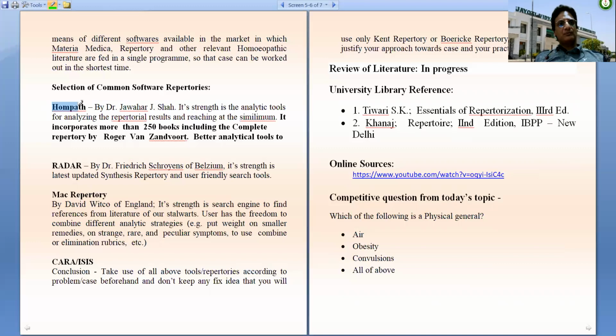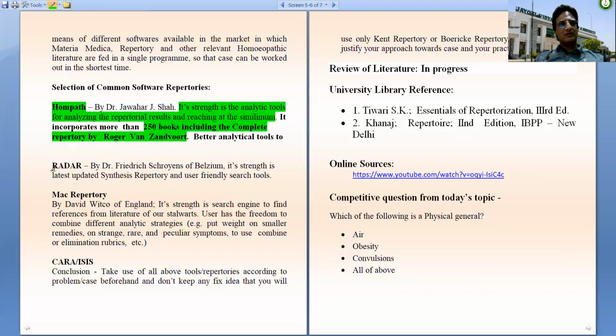Now, the software HomPath by Jawahar J. Shah. Its strength is the analytical tools for analyzing the repertorial result and reaching at similimum. So this is the beauty of this software. It has got 250 books, including the complete repertory by Roger van Zandvoort. So HomPath has got a complete repertory.